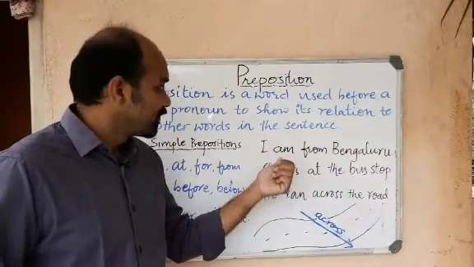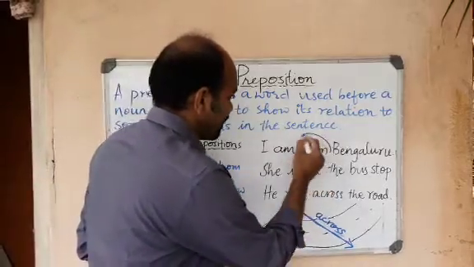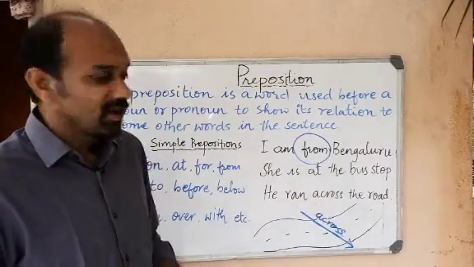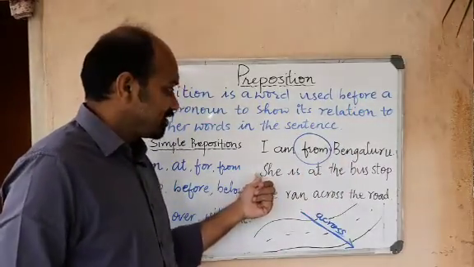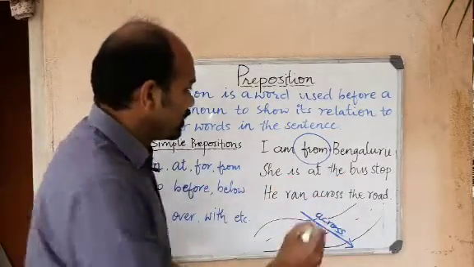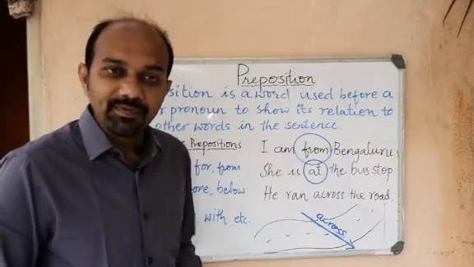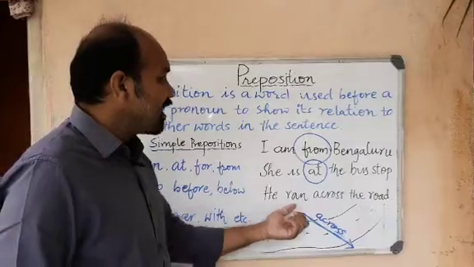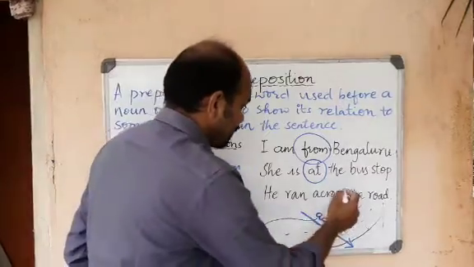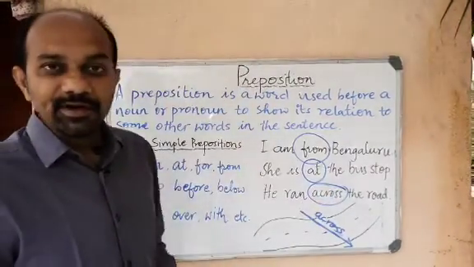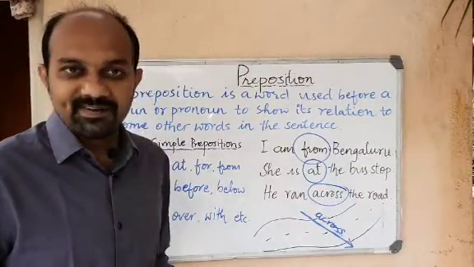Look at this example. I am from Bengaluru. Remove "from" and read the sentence. I am Bengaluru. Are you? Look at another sentence. She is at the bus stop. Remove "at". Read the sentence. She is the bus stop. Is she? He ran across the road. Remove "across". Now, read this. He ran the road. Looks very awkward, isn't it?